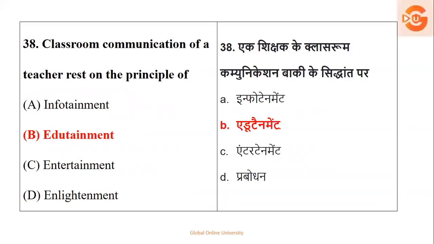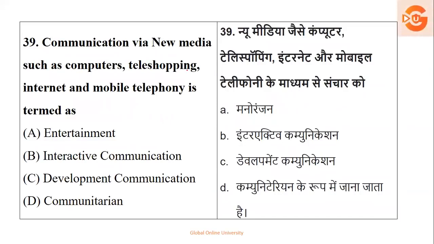Okay, that is option number B is the right answer. Next, communication via media, computers, teleshopping, internet, mobile telephony is termed as what? So, with this help, do we entertain ourselves? Do we interact? Do we develop? So basically, if you see, we interact. Okay, it is called interactive communication. So, here the option number B is the right option.